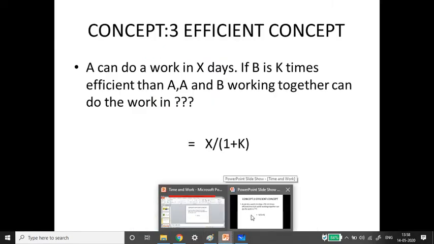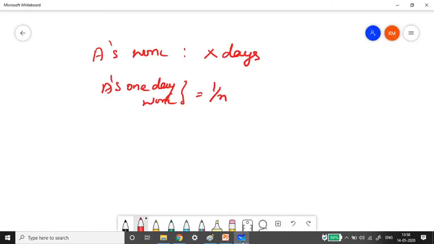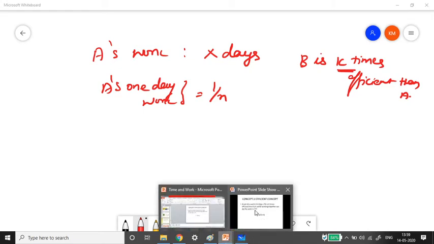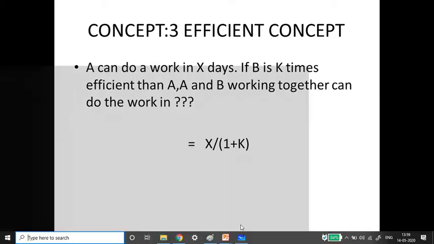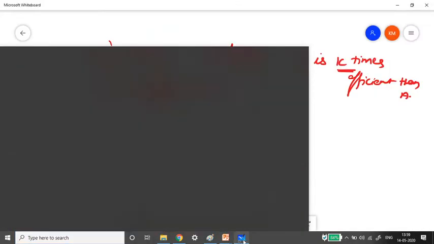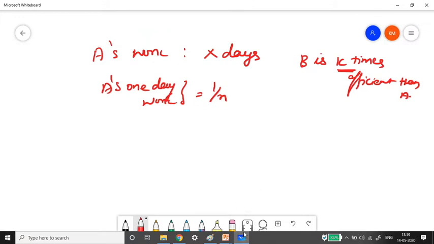And what they have said is that B is K times efficient than A. So here B is efficient. That is all they have given, right? Then, A and B working together, in how many days will they finish the job? That is the question. Got it? So these are the inputs we have written on the whiteboard, right? Now how to solve this?